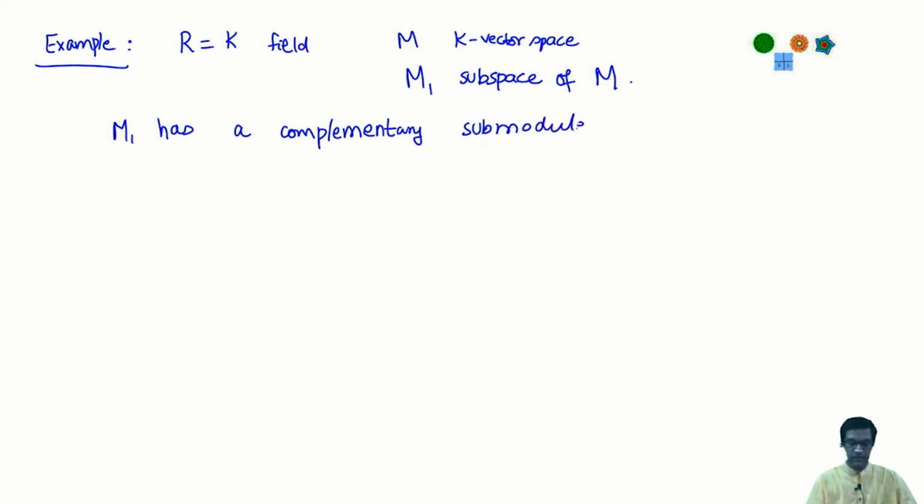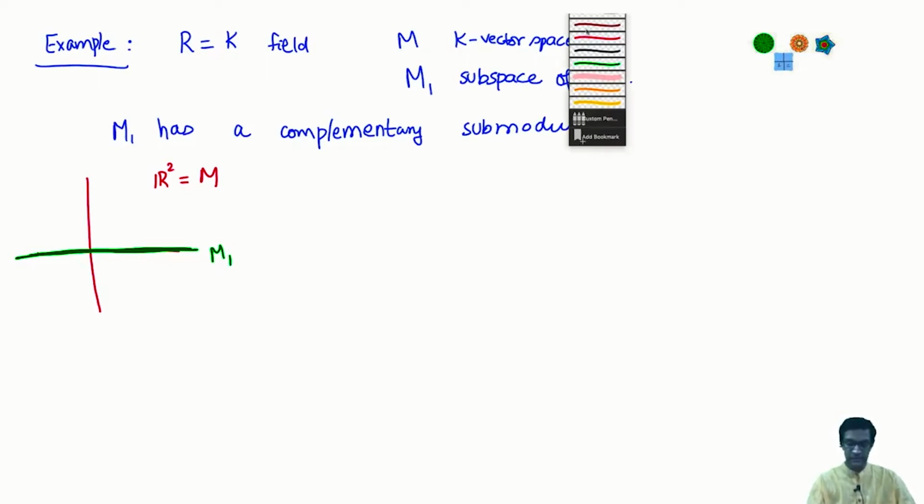Here's how we usually do this in vector spaces. It's probably familiar to you. Let me draw a schematic diagram. Suppose my field was the field of real numbers, and my vector space was M equals R2. Suppose I gave you M1 to be the x-axis. What I need to do is to find a complement to M1. As you can see, there are in fact tons of different complements. I could take the y-axis as one possible complement, but there are many others.